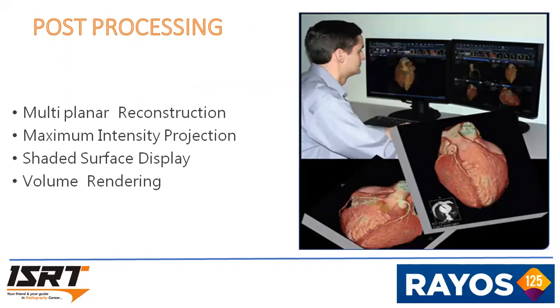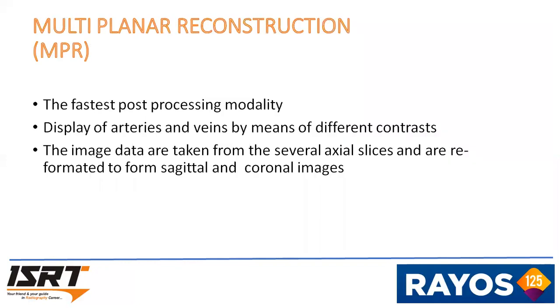Coming to the post-processing of CT angios. Multiplanar reconstruction, maximum intensity projection, shaded surface display, and volume rendering. These are the four post-processing techniques. First one is multiplanar reconstruction (MPR), the fastest post-processing modality. This displays artery and vein by means of different contrasts. The image data are taken from several axial sections and are reformatted to form sagittal and coronal images.